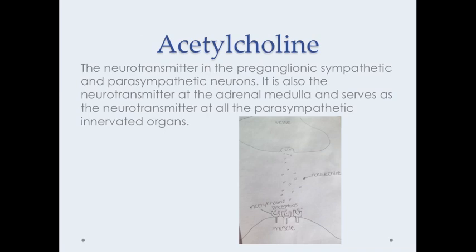Acetylcholine is a neurotransmitter in the preganglionic sympathetic and parasympathetic neurons. It is also the neurotransmitter at the adrenal medulla and serves as a neurotransmitter at all the parasympathetic innervated organs. And in the picture, the little dots are the acetylcholine.